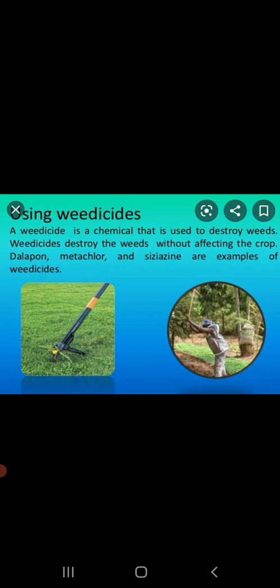So that is about weeding. So now we have studied about removal of the extra or unwanted plants from the main cultivated crops. After the crops are grown up, they are harvested. And yes, that's the next topic that we are going to study. Harvesting is basically a process of cutting and gathering of crops.